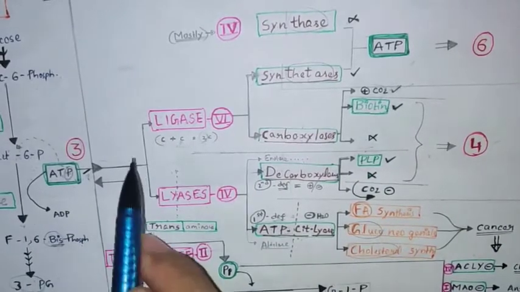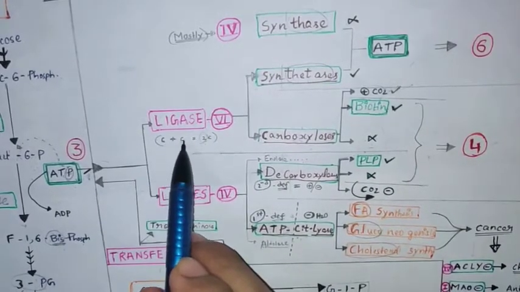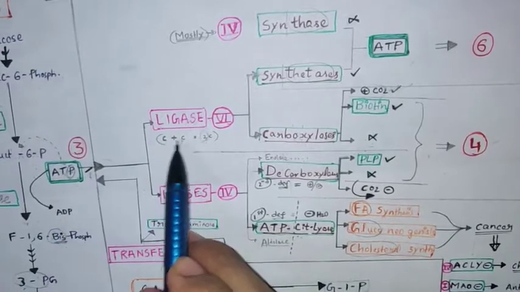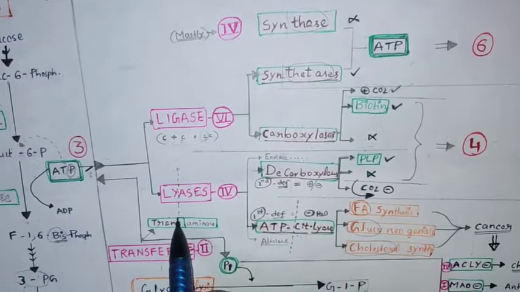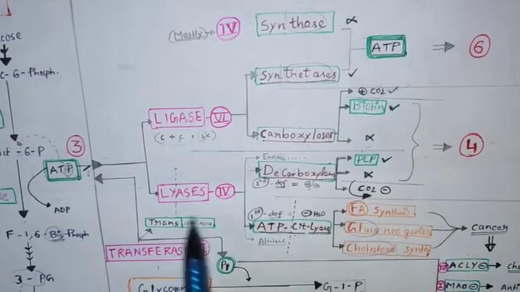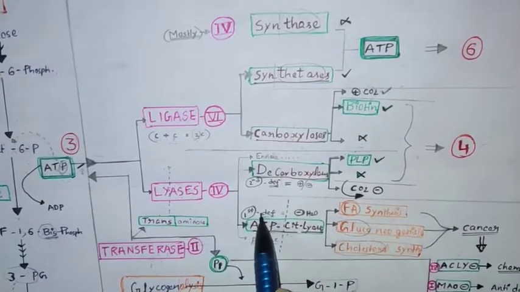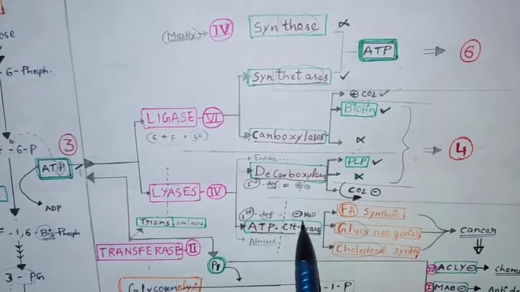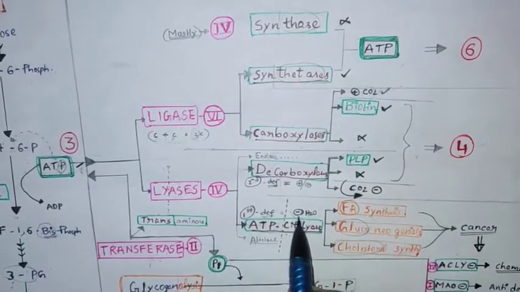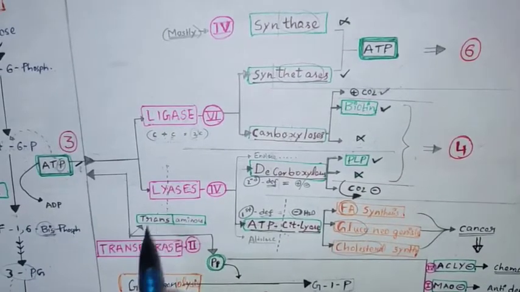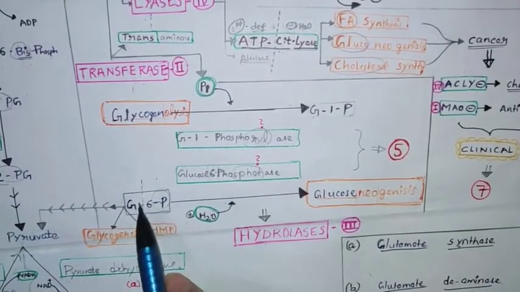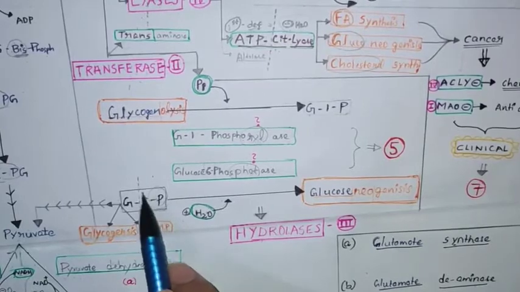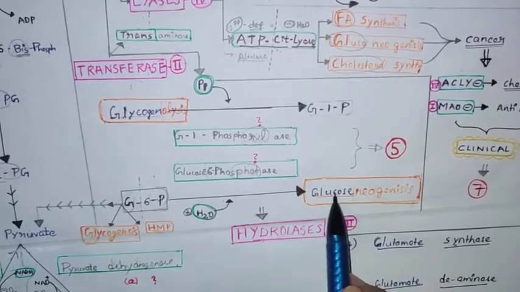How can we differentiate? In ligase, by definition, in the reaction we can see carbons are joined. If it is not joined, if any breakage is there, what is the definition of lyase? Breakage of bonds, as per the first and second definitions, without adding a water molecule. Water must not be there, but breakage of bond must be there. If a water molecule is there, what is it called? Hydrolase. You can see here a water molecule is added, then breakage occurs, so phosphate is broken and only glucose is formed.